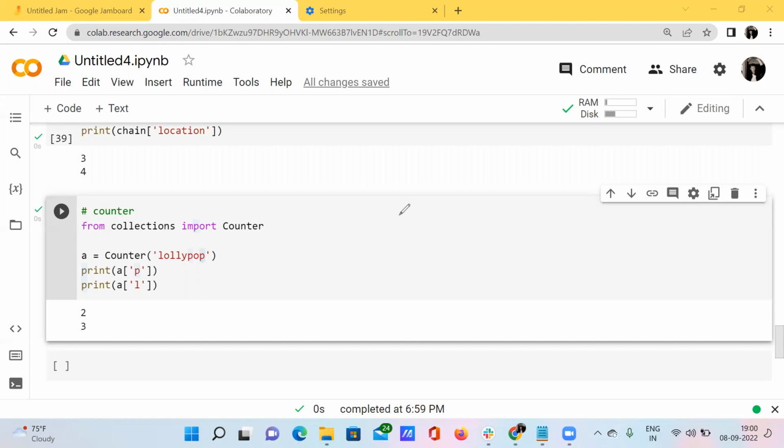It just counts whatever may be the character we pass, right? It just counts. See here, the name itself is actually saying that it's a counter. Got it?